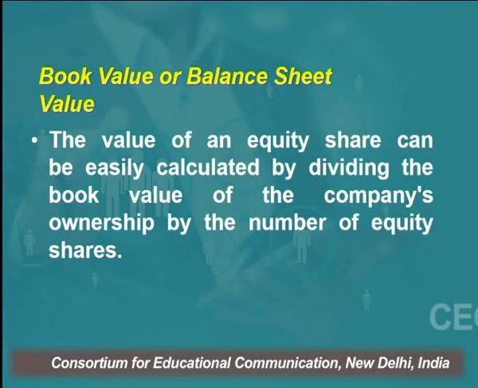So the value of an equity share can be easily calculated by dividing the book value of the company's ownership by the number of equity shares. Say, for example, a company has issued 10 lakh equity shares and 1 crore rupees is the equity capital, and over a period of time it has accumulated reserves in the form of accumulated profit of say 10 crore rupees.